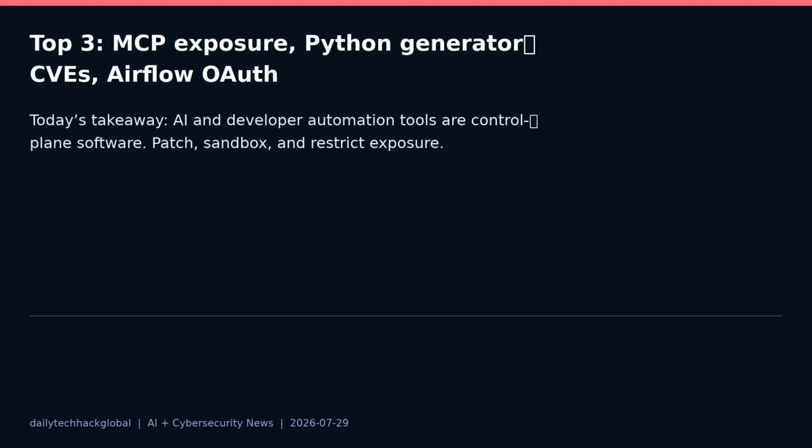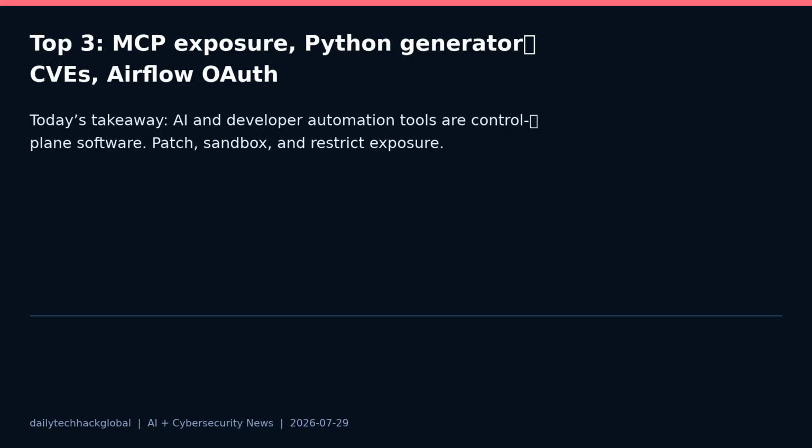Here are the 3 security stories to act on today. Exposed MCP servers that can let outsiders invoke AI automation tools, a chain of high-severity datamodel-code-generator CVEs that turns untrusted schemas into SSRF, local file read, DNS-rebinding, and generated code execution risk, and an apache-airflow-providers-fab provider issue where Azure AD OAuth tokens may be accepted without signature verification.